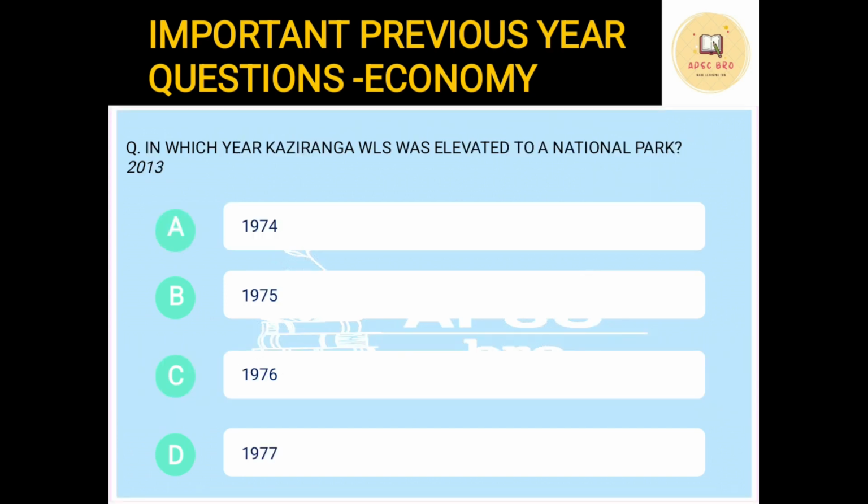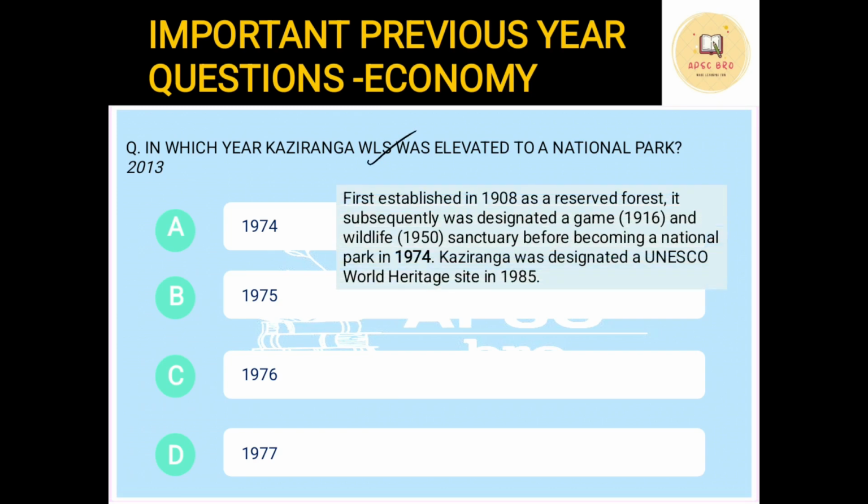Next, in which year was Kaziranga Wildlife Sanctuary elevated to national park status? The year is 1974. Now you have to first understand Kaziranga National Park. First, it was called a reserve forest in 1908. Then it was designated as a game sanctuary in 1916.